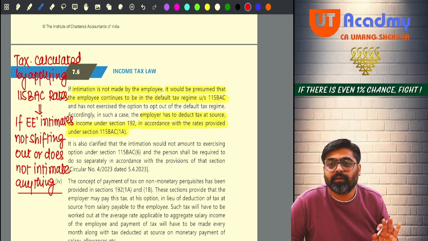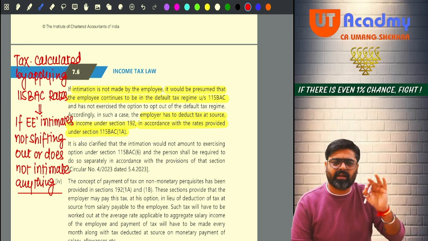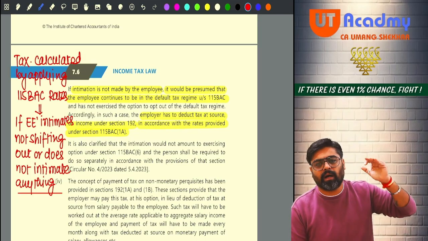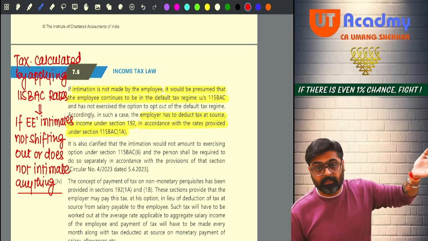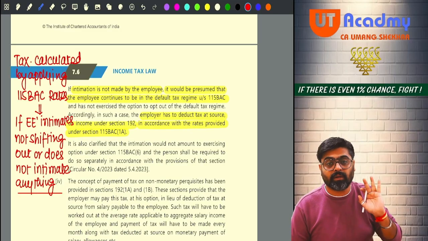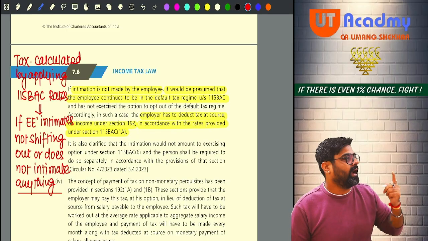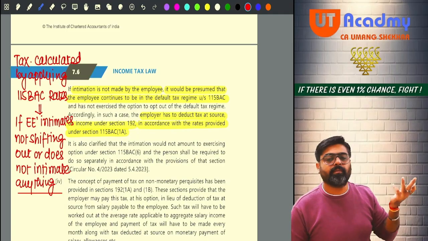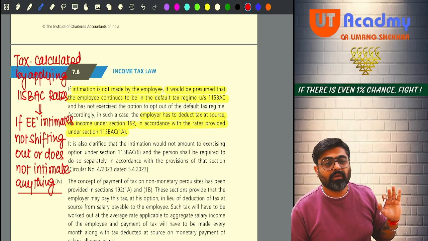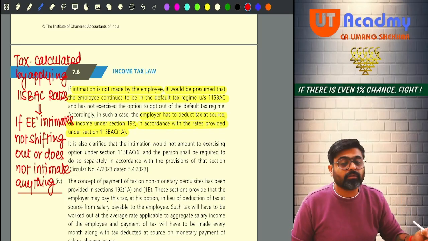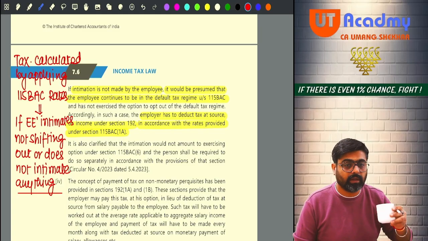Hello, sir. So for example, let us take a simple example. Normal tax rates, he has told me that, sir, I will shift out. I am intimating you, apply the normal rates. I said, okay, no problem. How much salary you are going to get? 7,20,000. And now since you have intimated me that you are going to shift out, so 50,000 standard deduction. Okay, no? So 7,20,000 minus 50,000. Tell me.